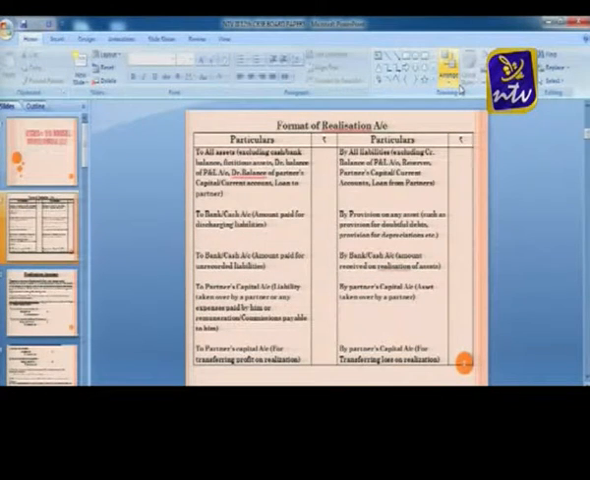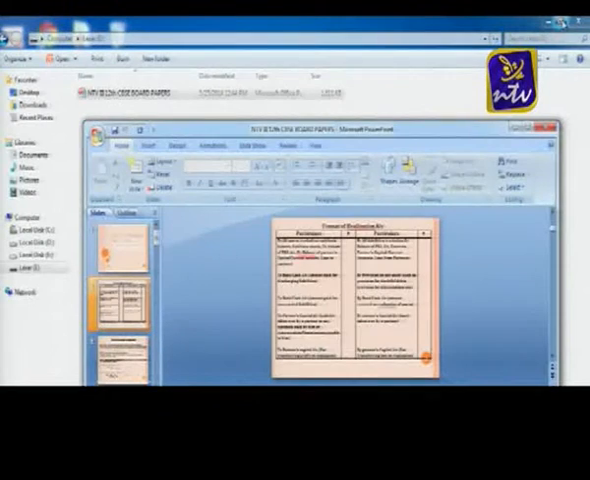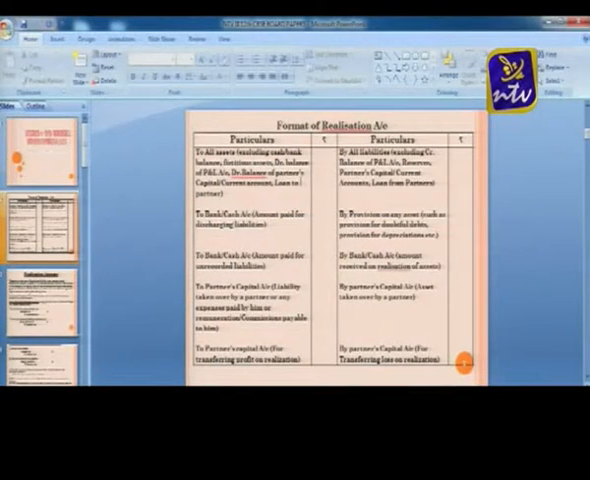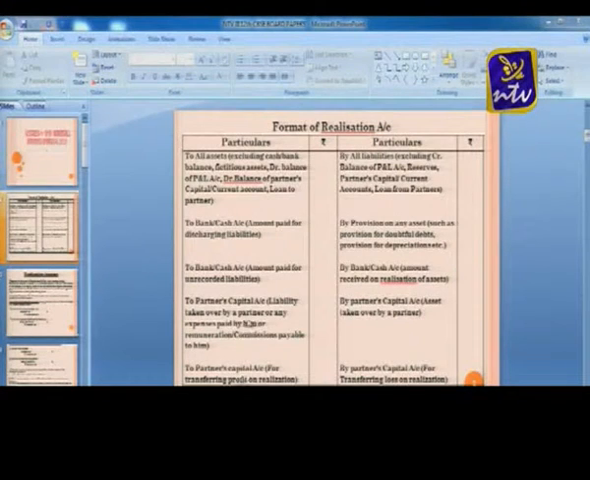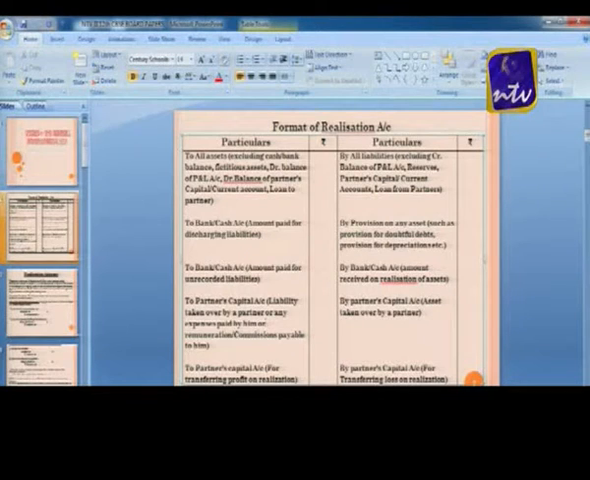Sometimes students make mistakes because they transfer all assets. Here we are not transferring all assets, we are transferring certain assets only. That means the assets which we can convert into liquid money, only those assets we are transferring. That means except cash and bank, we are transferring to realization account. And also you can see that all liabilities we are transferring, various liabilities account debtor to realization account, except partner's capital account and also profit and loss account.